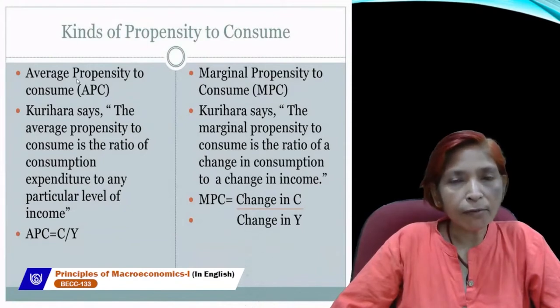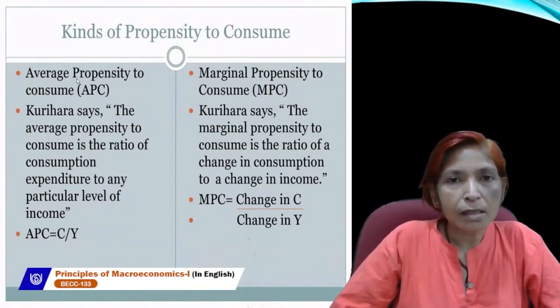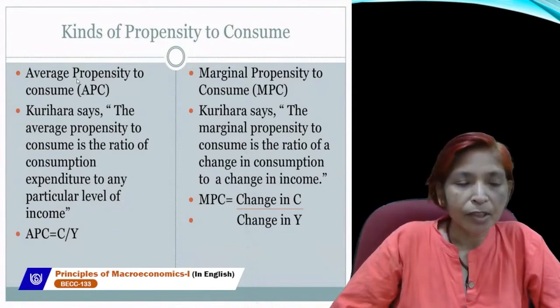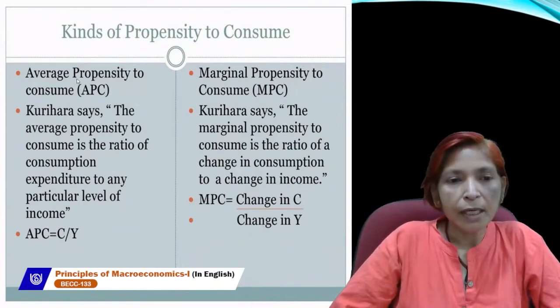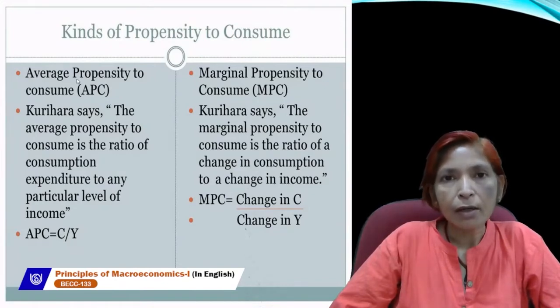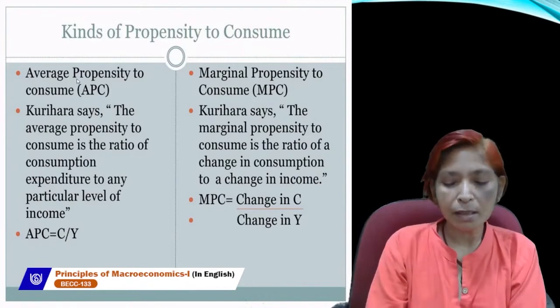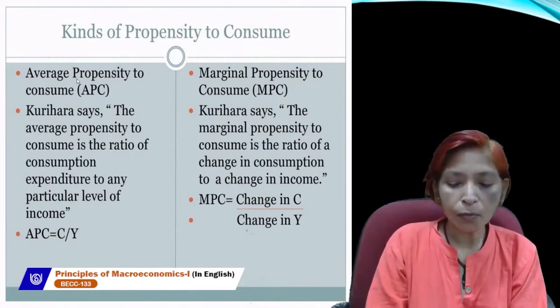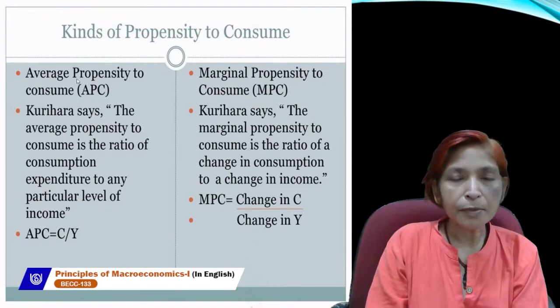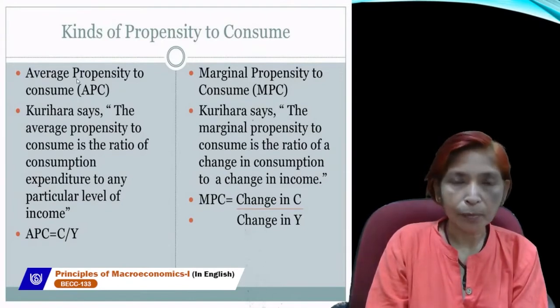Next is the formula for the calculation of APC, which is C upon Y. Here C is consumption and Y is income. And the formula of marginal propensity to consume is change in C divided by change in Y. Change in C is delta C, and change in Y we can write as delta Y. So the formula of MPC is delta C upon delta Y. These are the two types of propensity to consume.